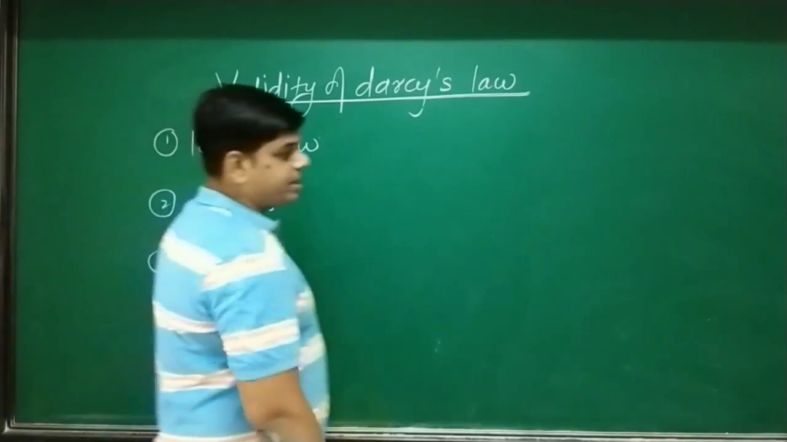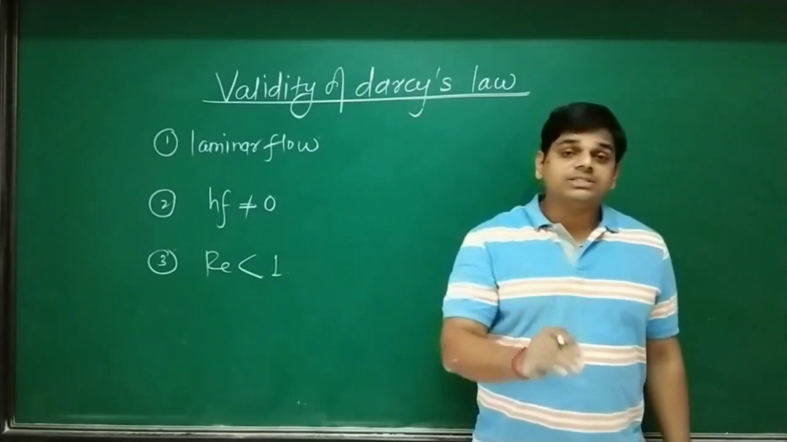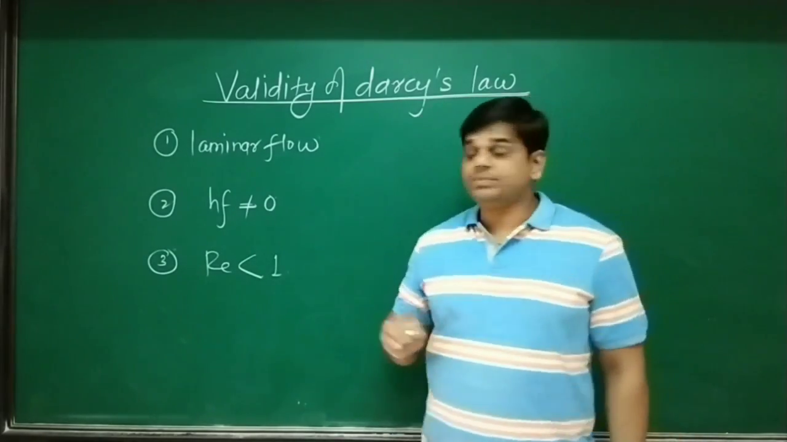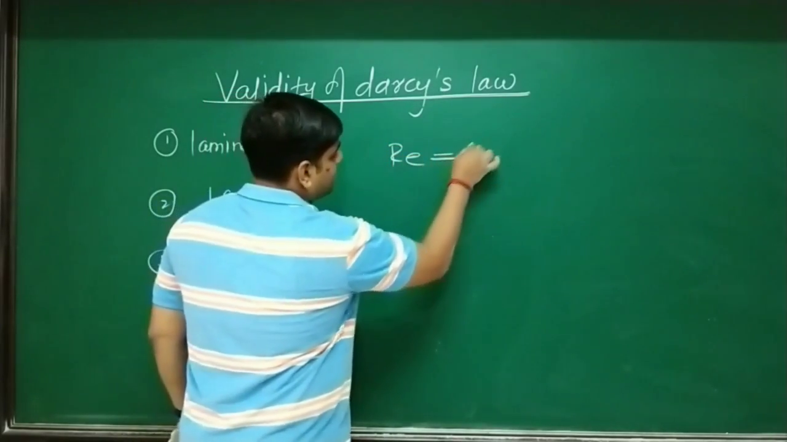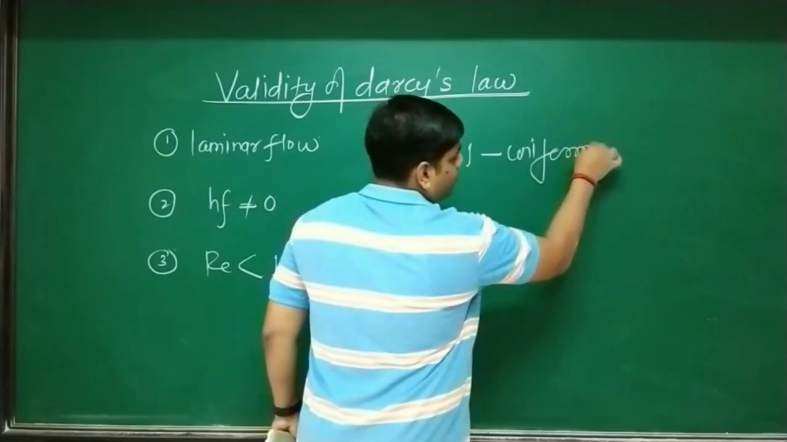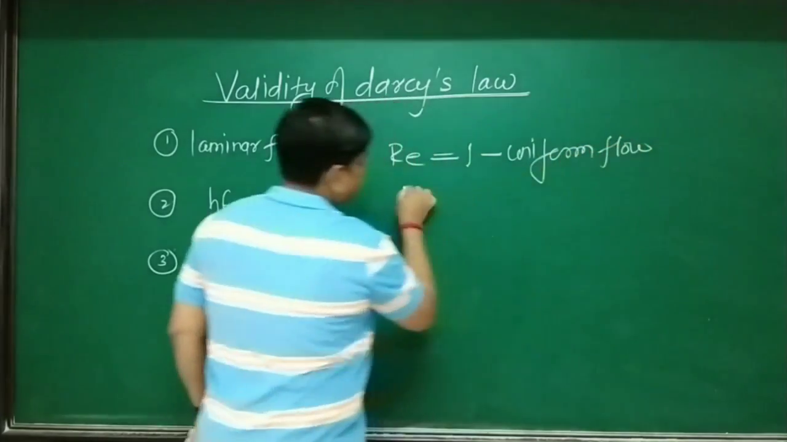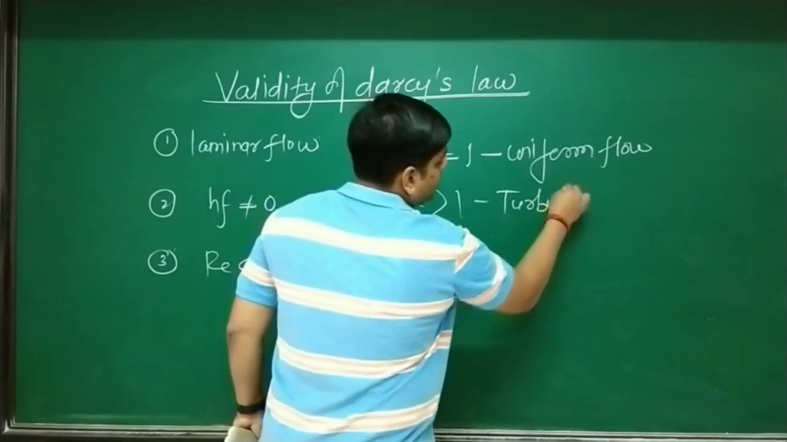Now the third condition is that laminar flow exists only when Reynolds number is less than 1. Okay, look at the board. If Reynolds number is exactly equal to 1, we call this flow uniform flow. If Reynolds number is more than 1, we call it turbulent flow.